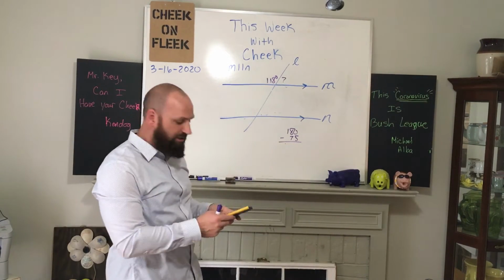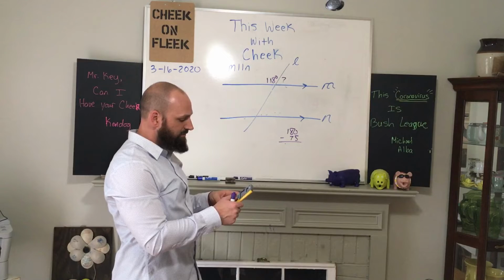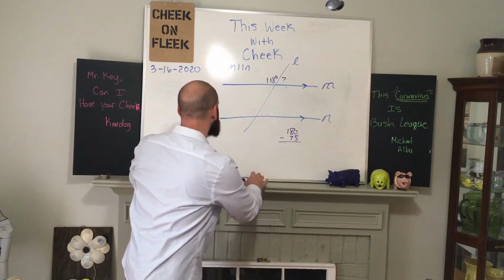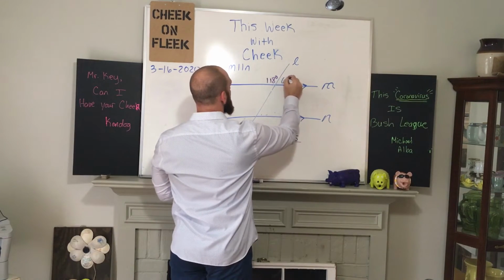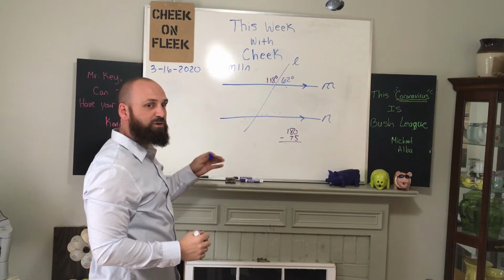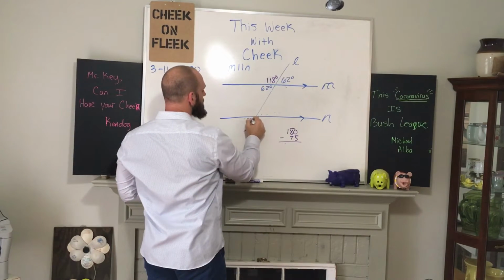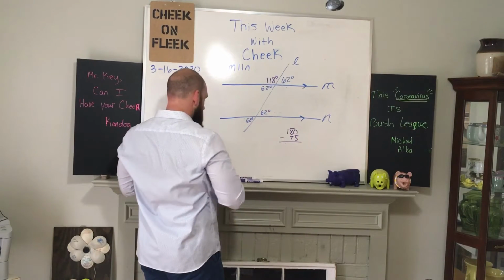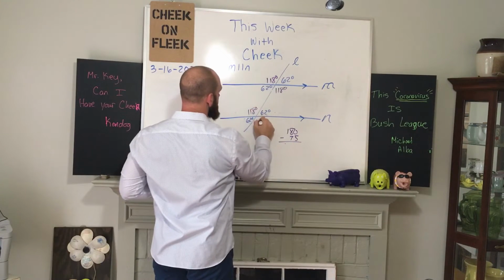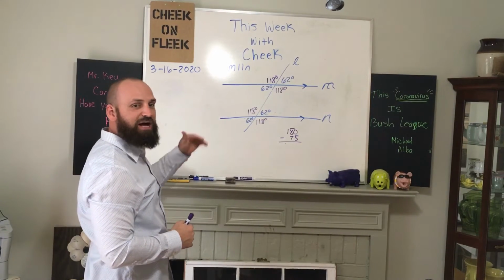So again, I'm going to take my calculator and I'm going to subtract 118 from 180, and I get 62 degrees. Now, that information helps me fill out the rest of the missing angle measures. All of the acute angles will be 62 degrees. All of the obtuse angles will be 118. And once again, that is how you find a missing angle measure.